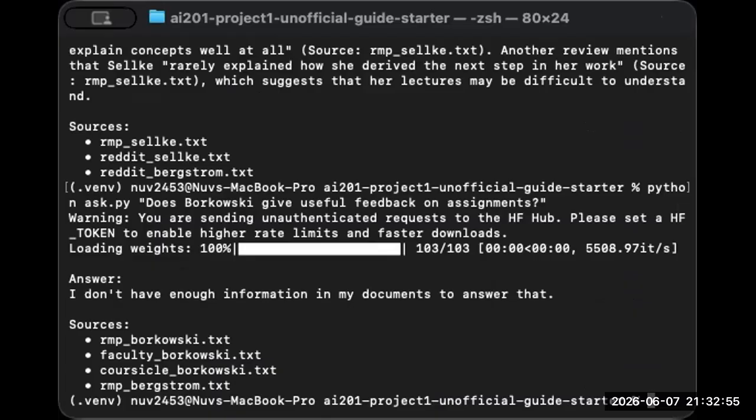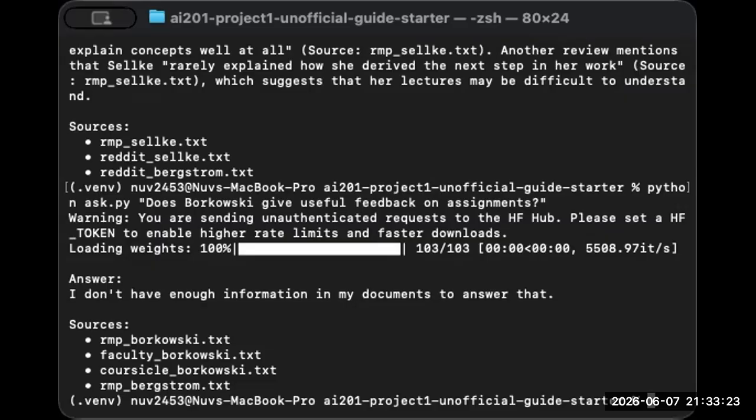The failure happened because of the chunking boundary issue. So when I was splitting the documents into chunks of 300 characters each, these tags were separated from the review text that they belong to, and the resulting chunk contained only metadata with weak semantic signal. So it scored much more poorly in retrieval, and it never surfaced in the top 5 results.